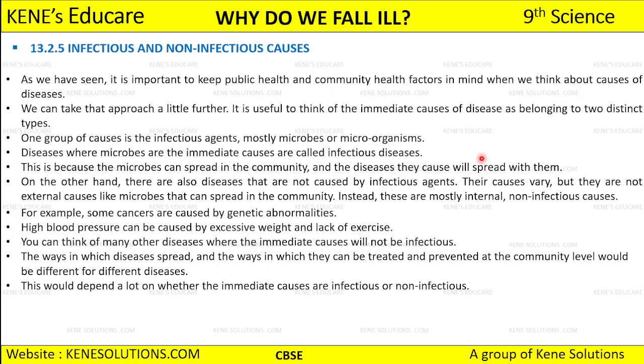Even if I am spitting on the road, the microorganism can spread in the community, and whatever disease I am having can spread too. A very good example of spreading disease is COVID. We are all aware of COVID, right? COVID is one of the best examples of a spreading disease.